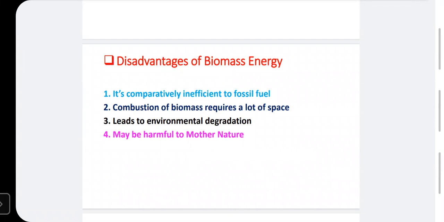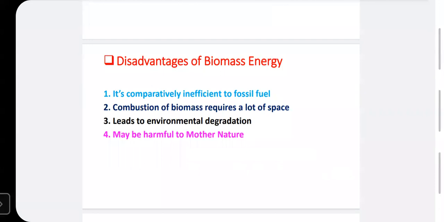Actually, in the biomass process, there is also a requirement of a processor for producing the biomass. Another disadvantage is that it leads to environmental degradation. That is very much important. How does this lead to environmental degradation? Because wood is one of the examples of biomass energy, and there is cutting of wood that takes place. Many times wood cutting is done.